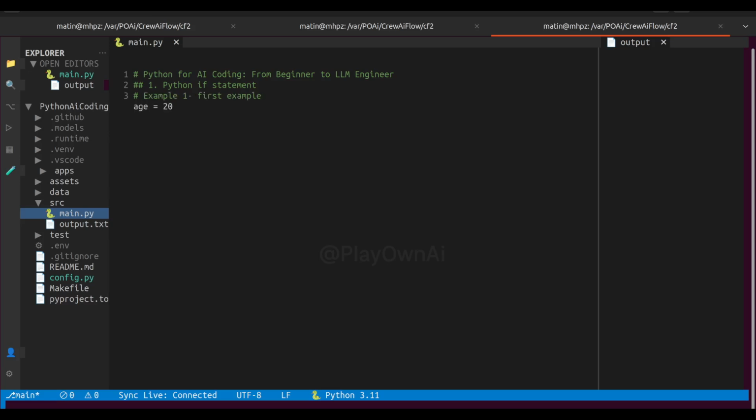The condition is age greater than or equal to 18. Since 20 is greater than 18, the condition is true. Because the condition is true, Python executes the indented line and prints, you are an adult. Notice the indentation. Every line inside the if statement must be indented, usually with 4 spaces. This tells Python which code belongs to the if block.